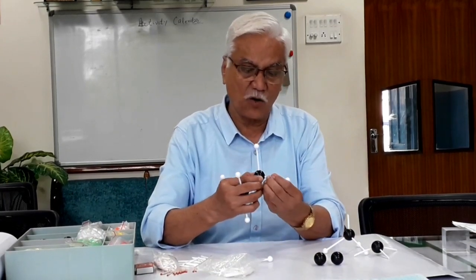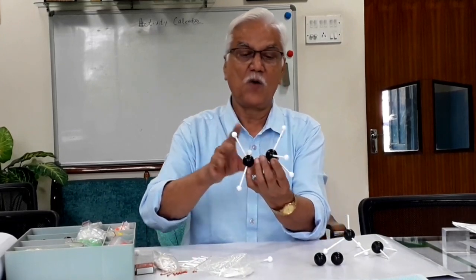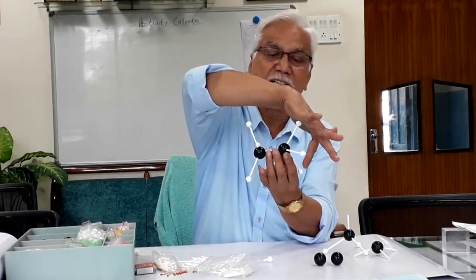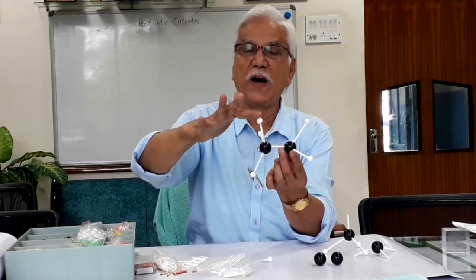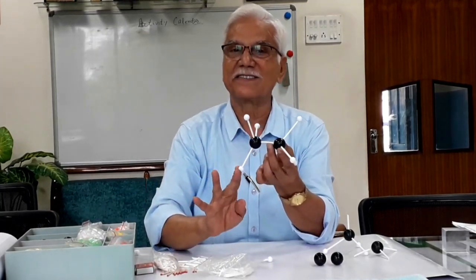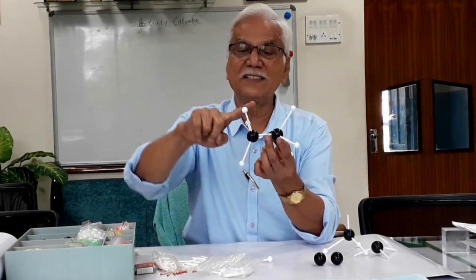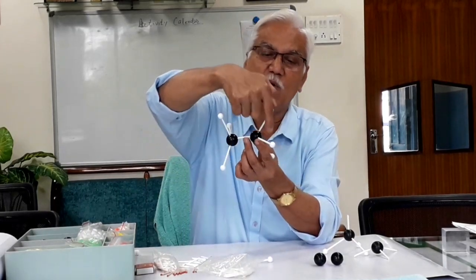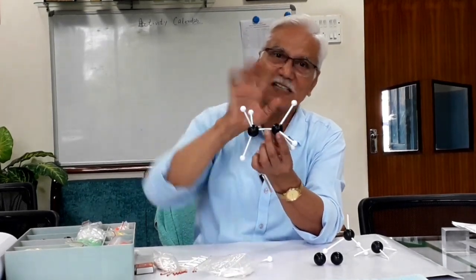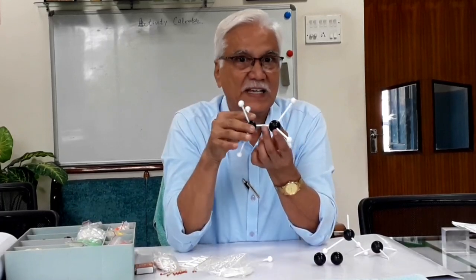So how many single covalent bonds are there now? 1, 2, 3, 4, 5, 6 and 7. 7 single covalent bonds. It is ethane.